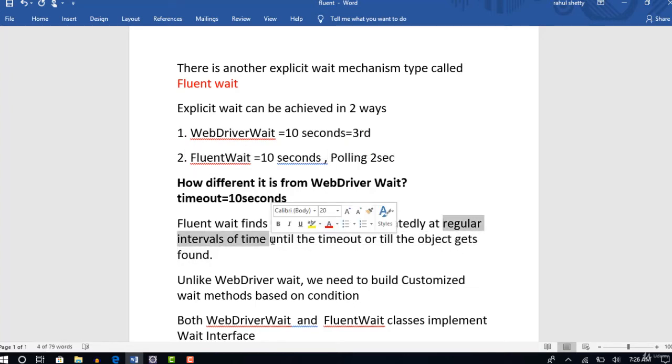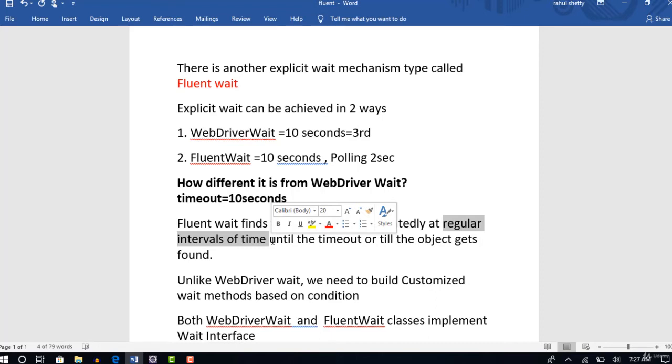So, I'm just telling you that in 90% of the cases, people just go blindly with WebDriver wait for explicit wait, but somehow fluent wait is very famous for interview questions. Okay, but there is one scenario which I came across in my 12 years of experience. Only once in 12 years was I forced to use fluent wait. Let me tell you that.